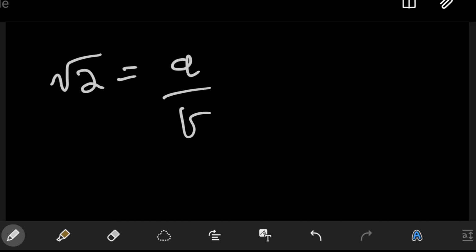Let's dive into the second proof technique that we use to prove that the square root of 2 is irrational. Once again, the square root of 2 is equal to a by b. Let's assume that this is possible. Even in the first proof, we identified a property of natural numbers, and then we showed that if a certain number has a property, then a lesser number must also have the property. From that, we concluded that no numbers can have the property, because otherwise it would violate the condition that for any subset of natural numbers there must be a smallest natural number.